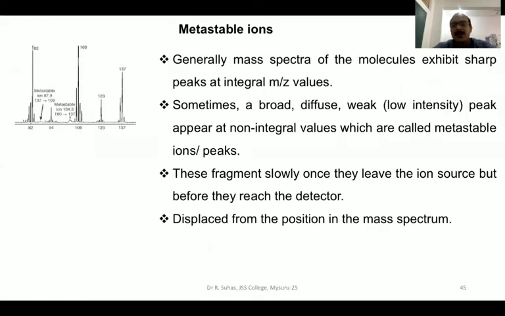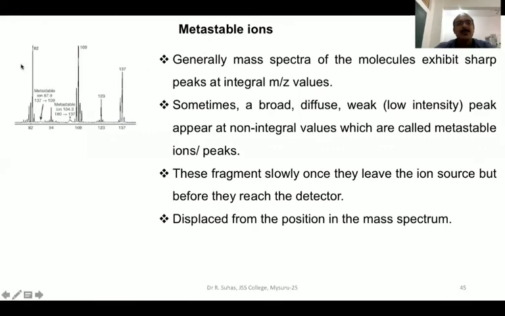The next item that we have to study here is metastable ions. The name itself gives you a clue that these are not so stable ions. Meta is say 50-50, maybe neither stable nor unstable. So these are ions which do not have much stability, and they also appear in the mass spectrum sometimes.